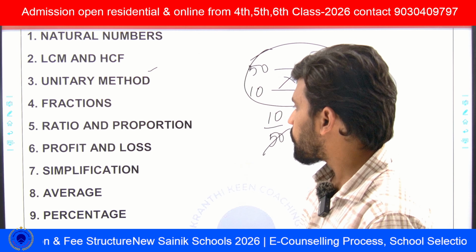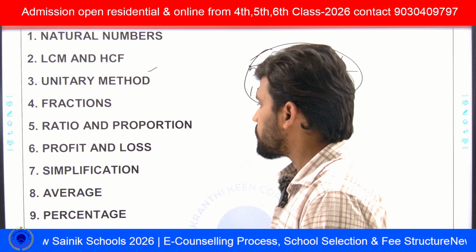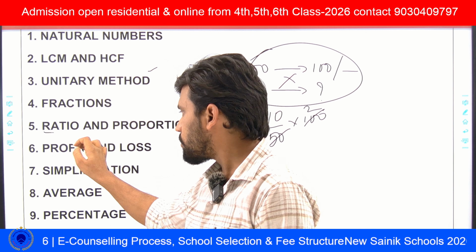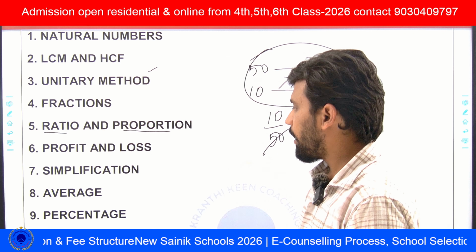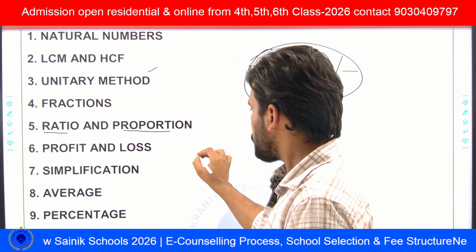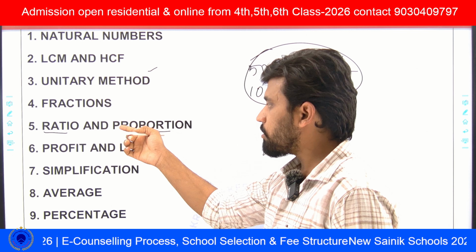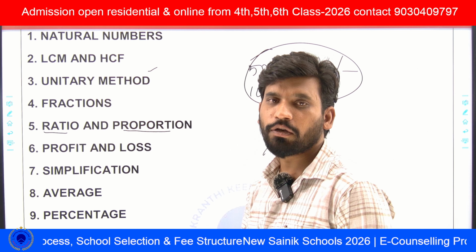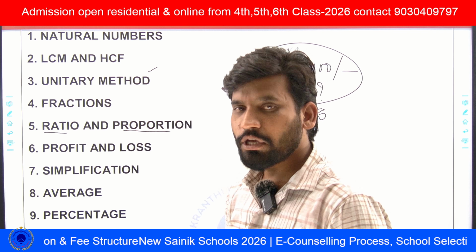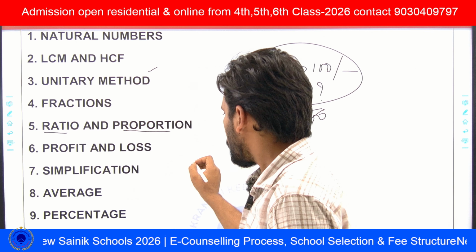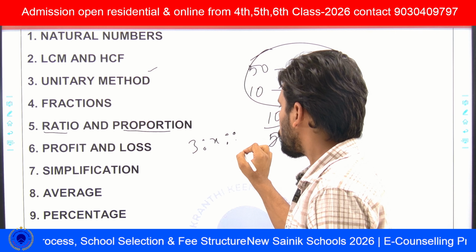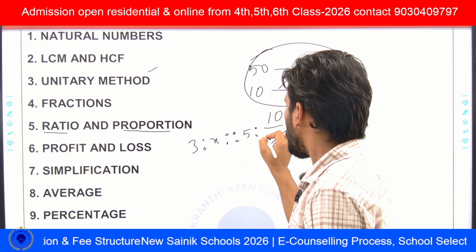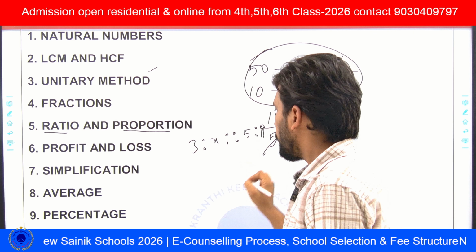Next, ratio and proportion. He will ask questions in ratio as well as proportion. Most of the questions we see in ratio and proportion are about finding the value of x. For example, if 3 is to x as 5 is to 9, then find the value of x.